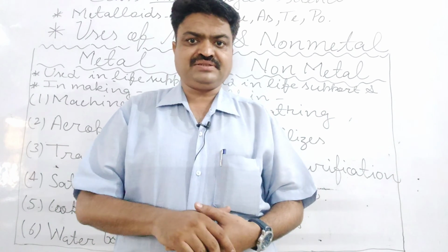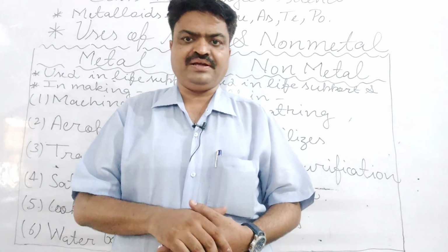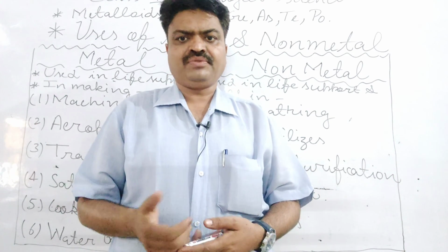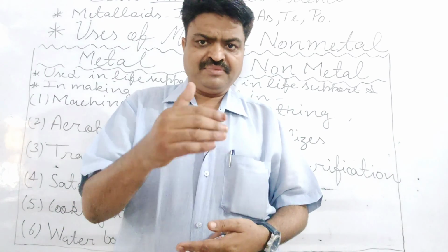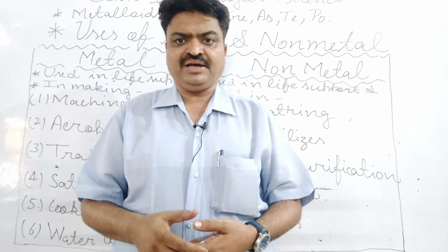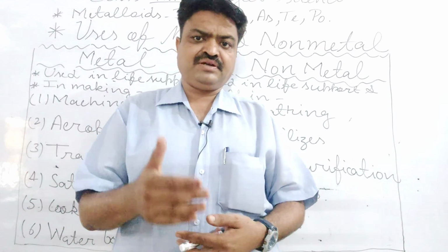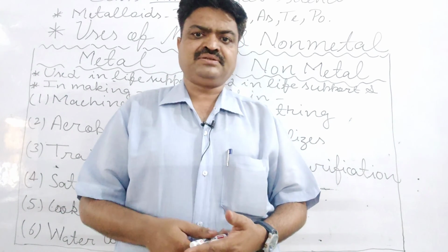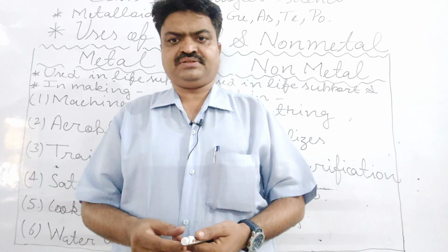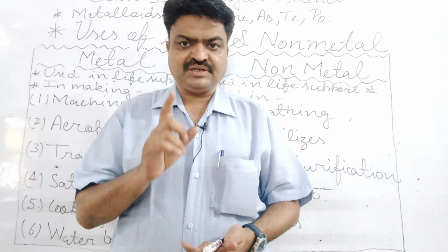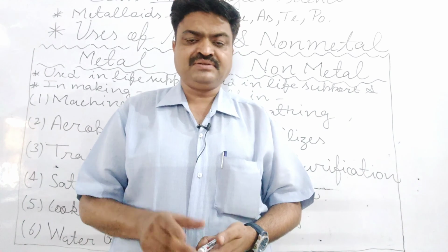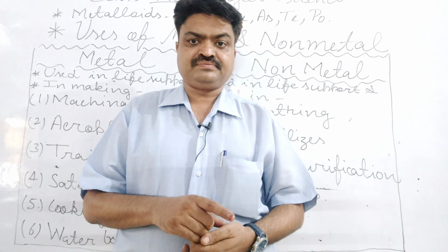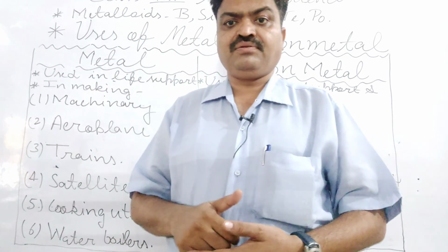First is metalloids, second is uses of metal and non-metal. Now about the metal you know, non-metal you know. With metal and non-metal there are some elements that have the characteristic of both, student, metal and non-metal, and all those elements are known as metalloids. Means metalloids are the elements that possess the characteristic of both metal and non-metal. So this is the definition of metalloid, student.